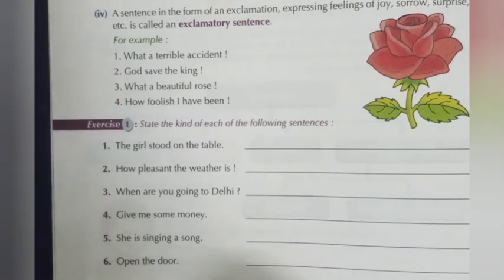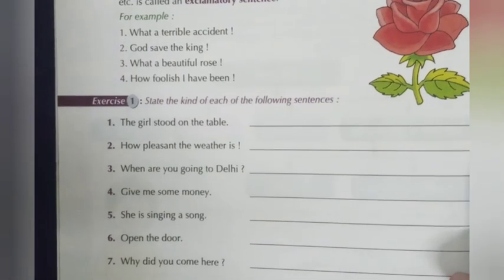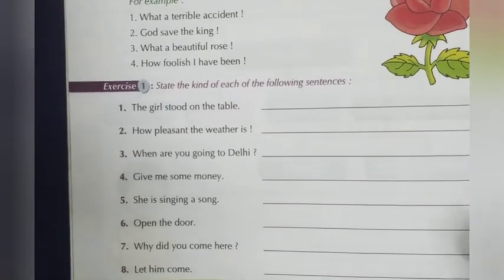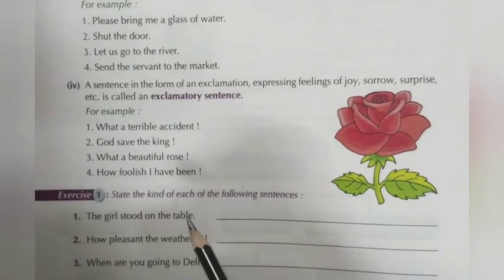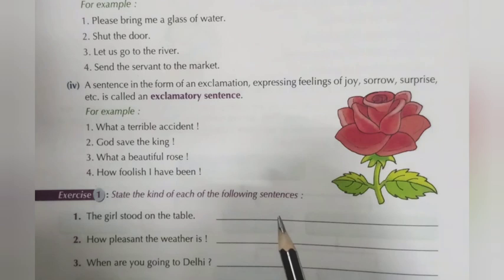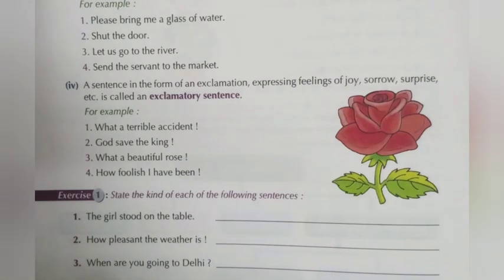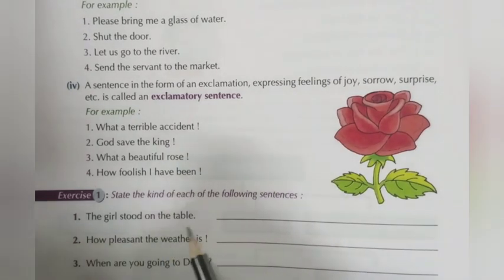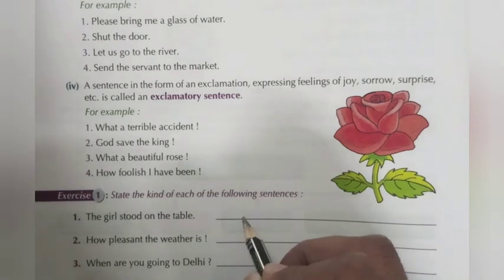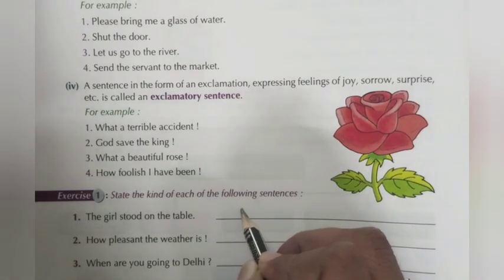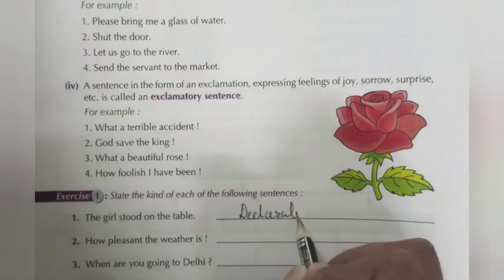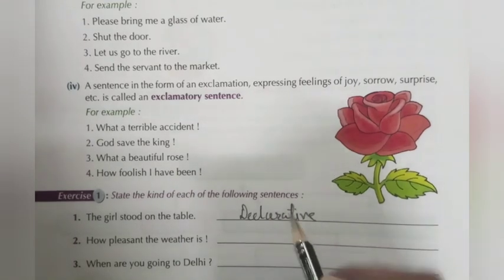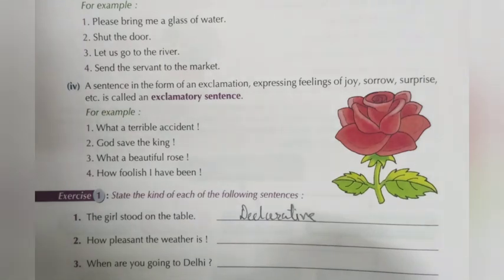Why did you come here? Here this sentence begins with W. Now exercise 1. State the kind of each of the following sentence. The girl stood on the table. This is called a declarative sentence, and it is also called an affirmative sentence.